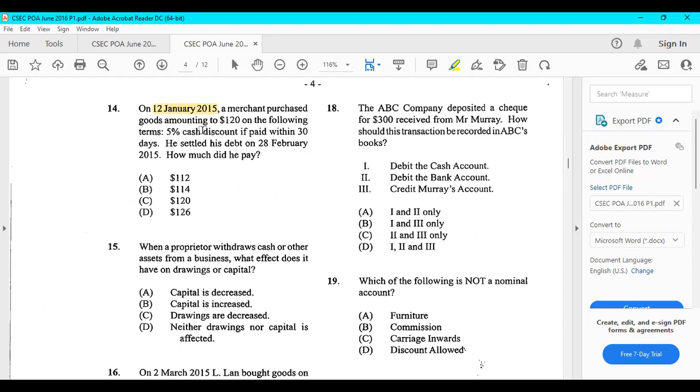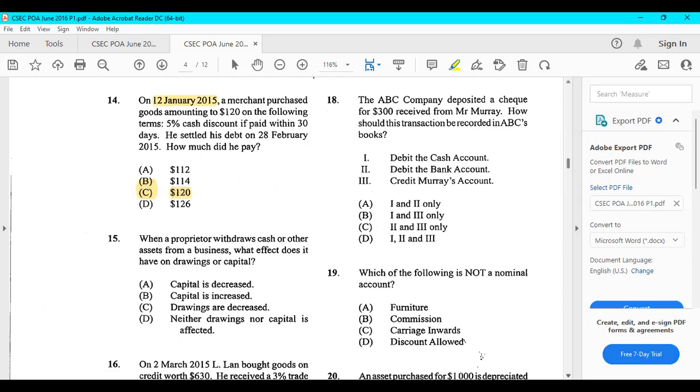The 28th of February, so say, he never met the 30-day requirement for the discount, right? He went over 30 days. He did not settle his account within 30 days, so he wouldn't get the cash discount. Therefore, he would end up paying the full amount, which is $120. I hope that is clear. The answer is C, $120.